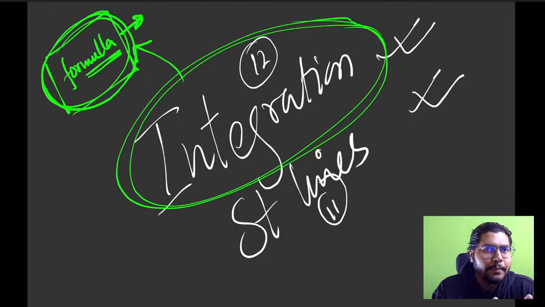For COMEDK we have from 2017 to 2020, and for CET from 2014 to 2021. For PYQs, do not depend on any book, because 90% of the books are wrong. Maybe MTG, maybe Arihant, maybe any other book, because I have all the books and I can show you the proof. I can take an original question paper, match it, and show that both are different.